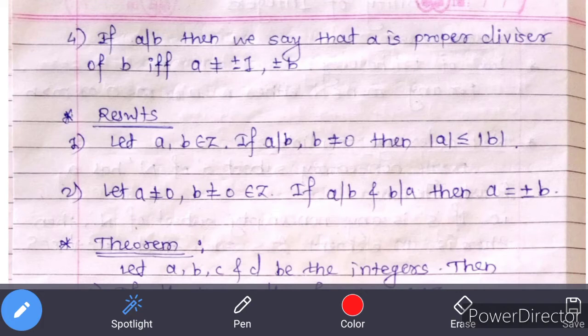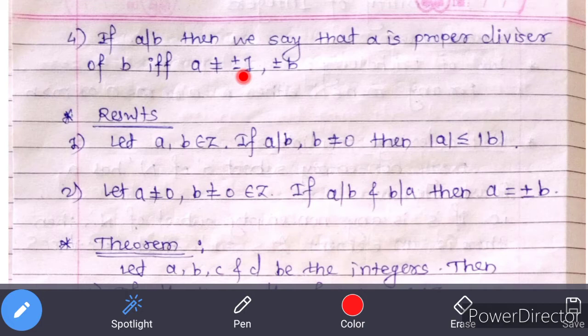And last note, that is, if a divides b, then we say that a is proper divisor of integer b if and only if a is not equal to plus minus 1 and plus minus b. We already know that if a divides b, then a is said to be divisor of integer b. Now in previous note, we saw 1, minus 1, a, minus a are always divisors of any non-zero integer a.